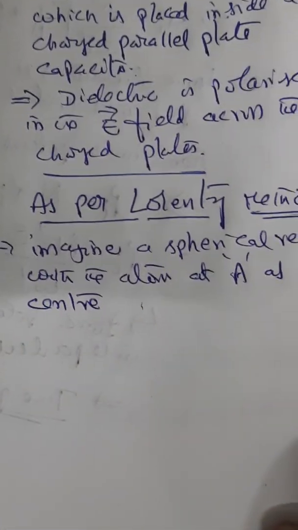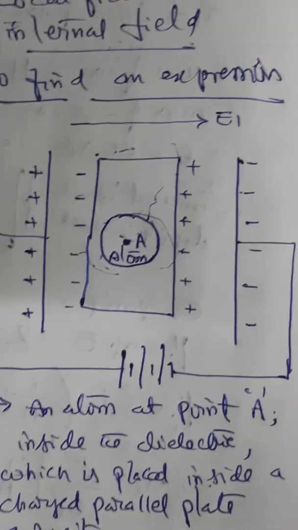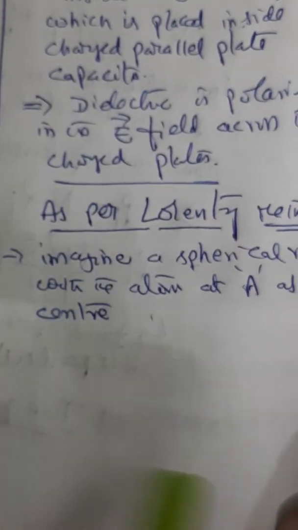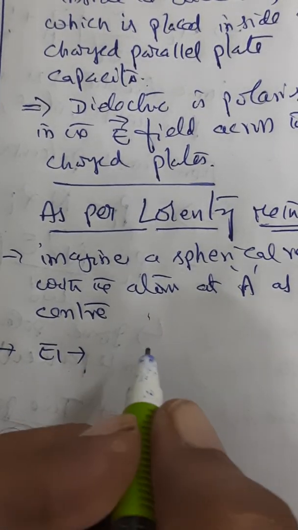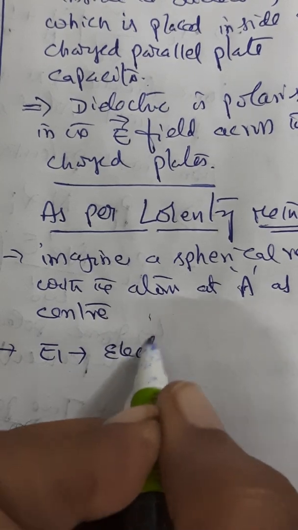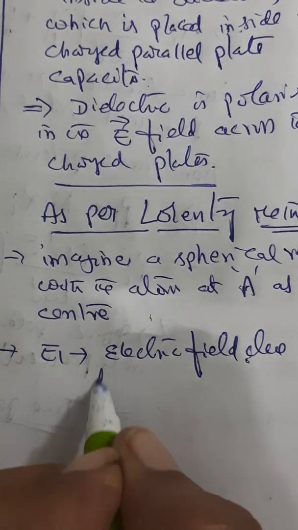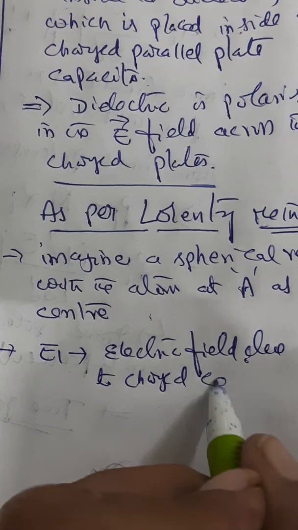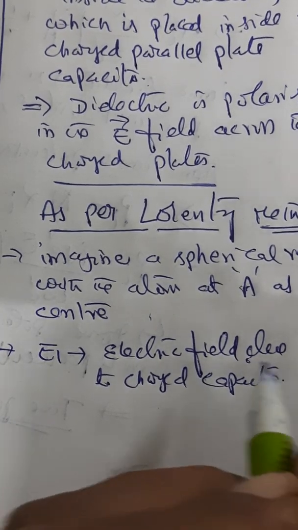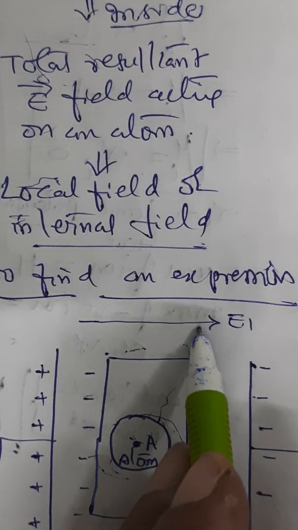Now you have different fields that are being created. Various types of electric fields will be observed here. Now you are considering one electric field, E1. What is E1? It is the electric field due to the charged capacitor.